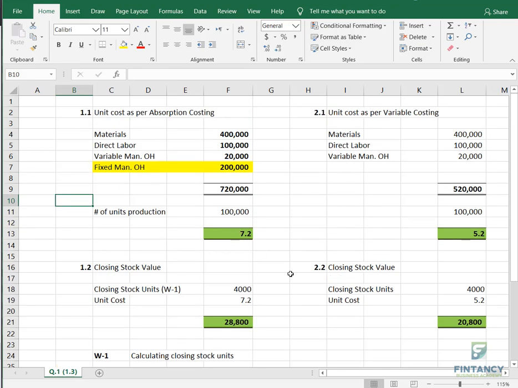I mean to say, take another question. Unit cost will always be higher in absorption costing as compared to variable costing? True or false? Unit cost will always be higher in absorption costing as compared to variable costing. True or false?